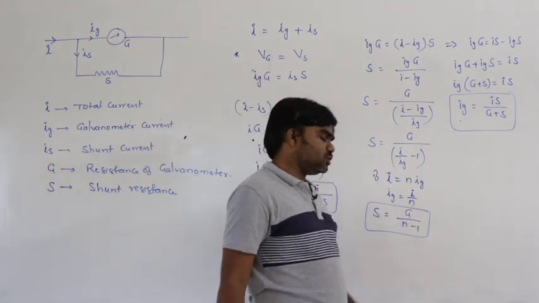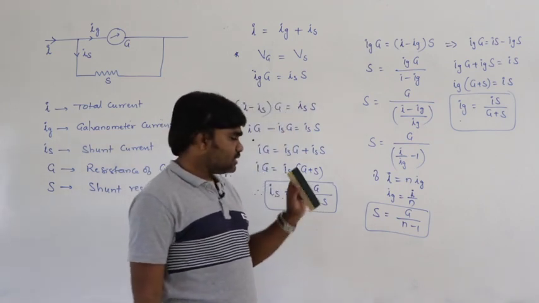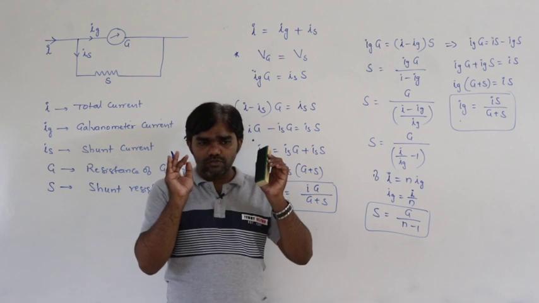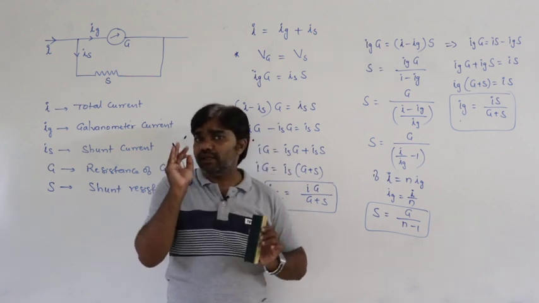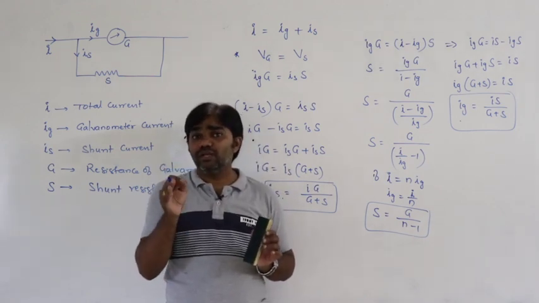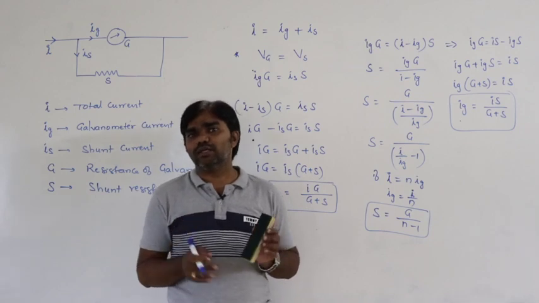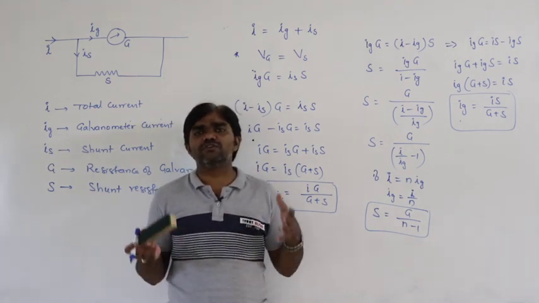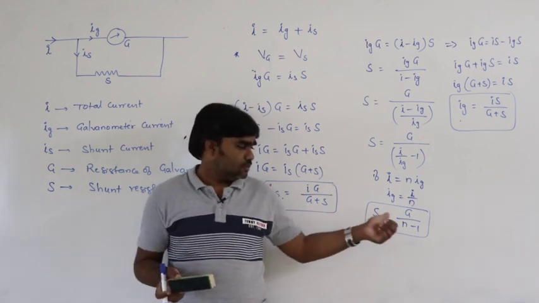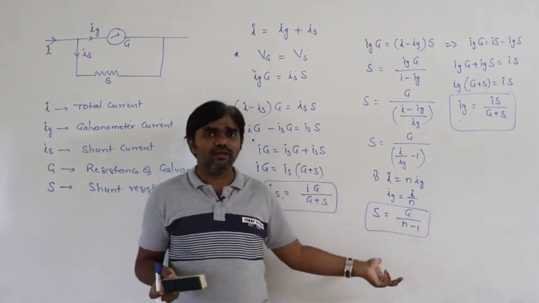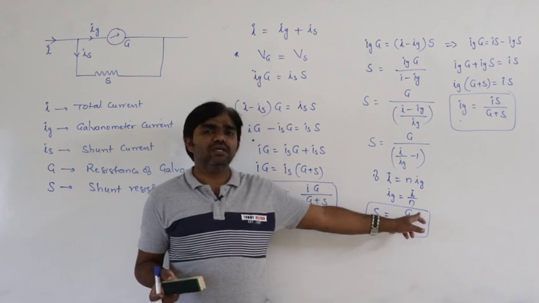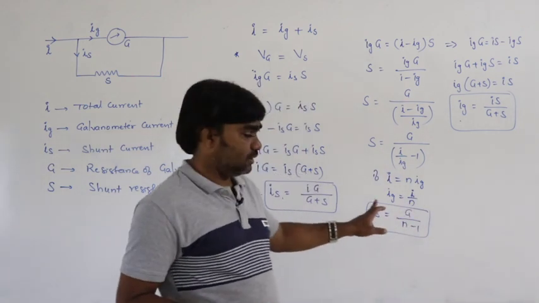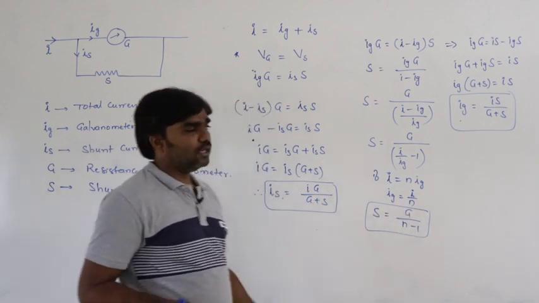S is equal to G by n minus 1. What is the meaning of the principle of shunt? In the sense, if only 1 by nth part of the total current passes through the galvanometer, how much amount of shunt is to be connected? So, S is equal to G by n minus 1. What is G? G is the resistance of the galvanometer.